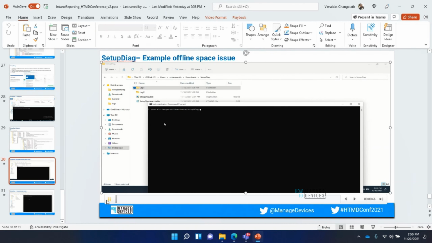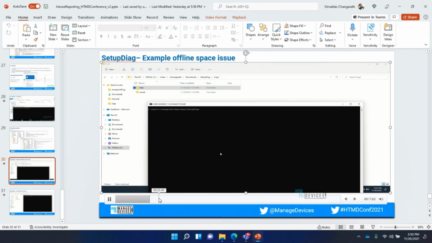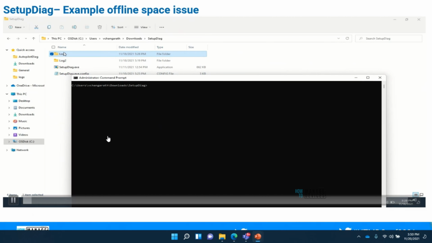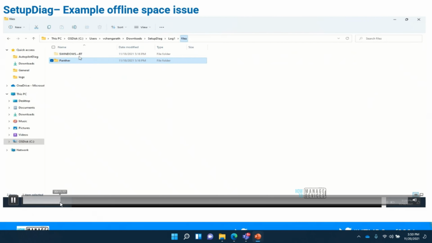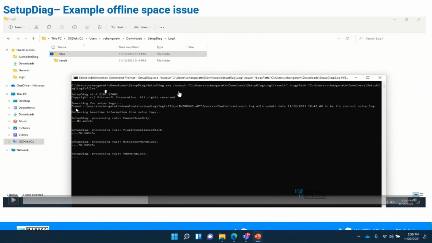In that case, when you run it, you will need to use an appropriate switch for that. The BT logs, these are the logs which we have to provide to the person who is troubleshooting, to the IT. Let me make this full screen. He can run the command and ensure these files are there, and he has to use the appropriate switch. For example, you can see the output where I should give the logs path. So /logs path, this is the path where I have the files copied.